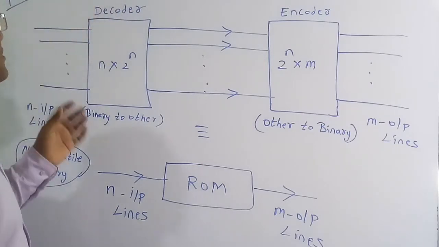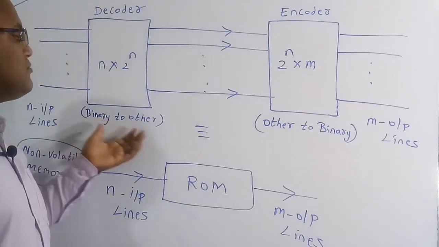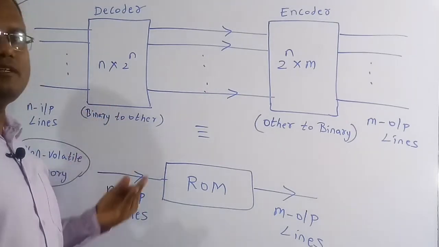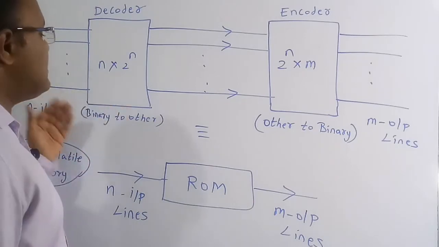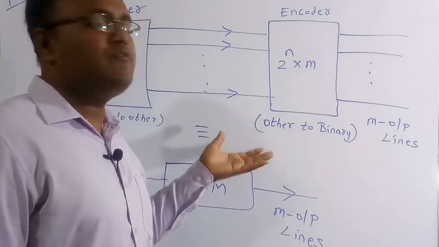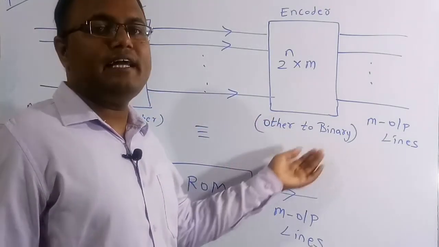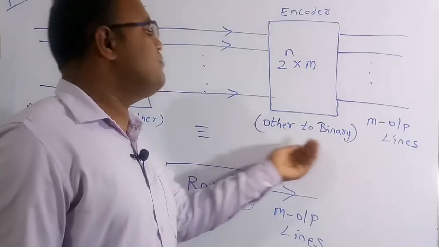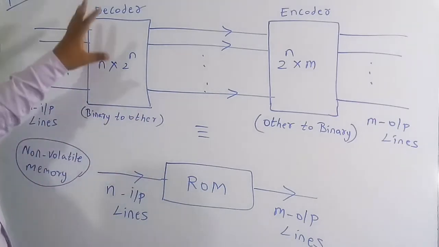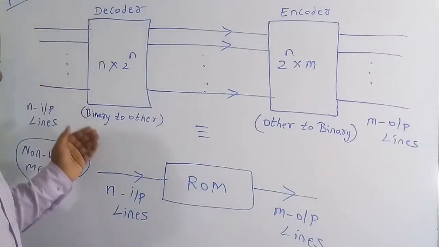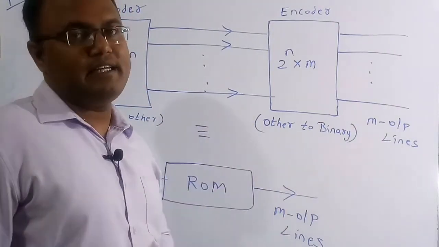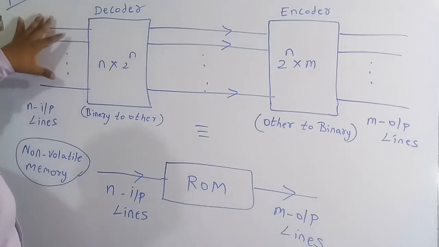See, the decoder's main function is to convert a binary system to other systems like octal, hexadecimal and decimal systems. All these conversions from binary to other systems are done by the decoder, whereas the encoder is going to convert from other number systems to binary, like decimal to binary, octal to binary, hexadecimal to binary. This is the way they perform. So the decoder converts the binary number system to other number systems and the encoder converts other number systems to binary.